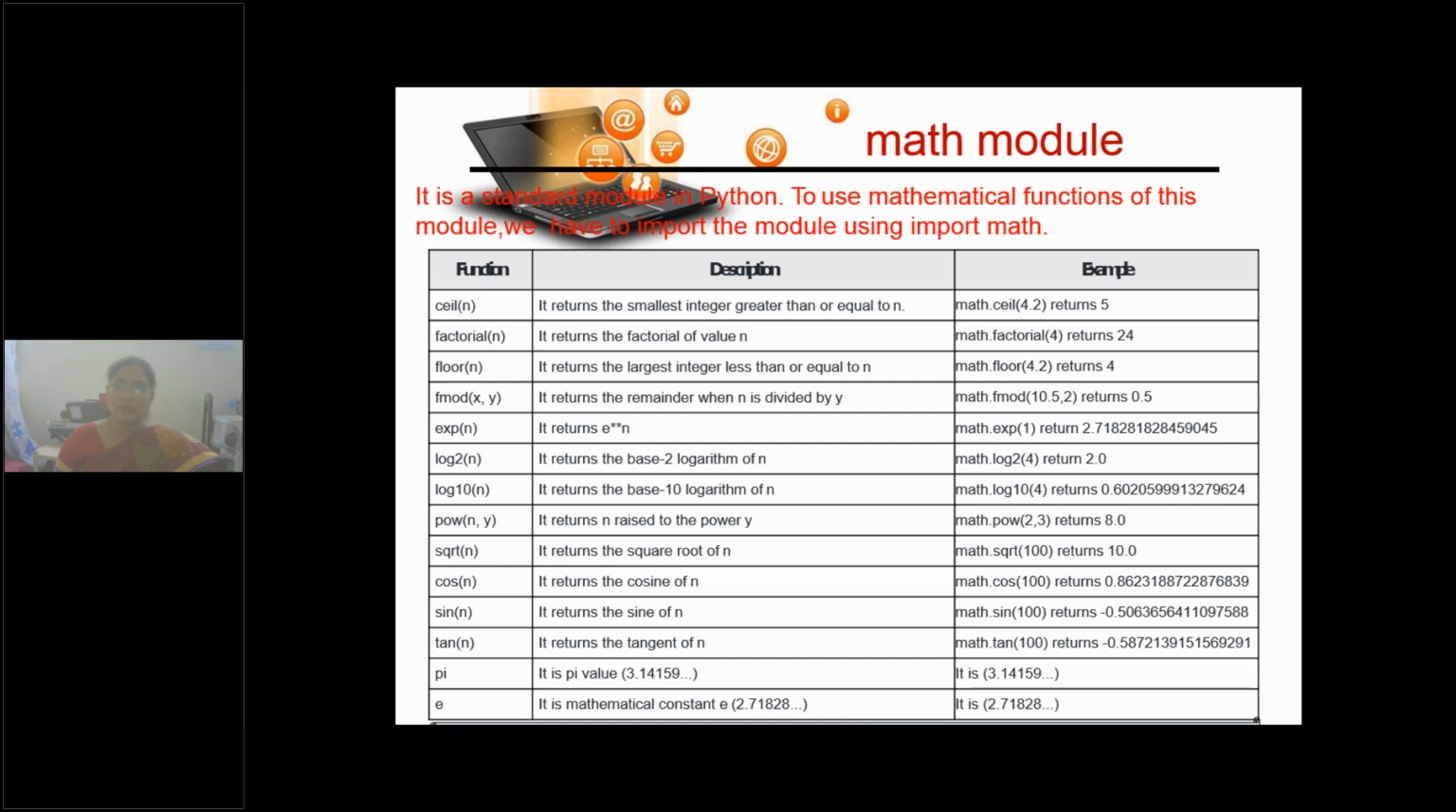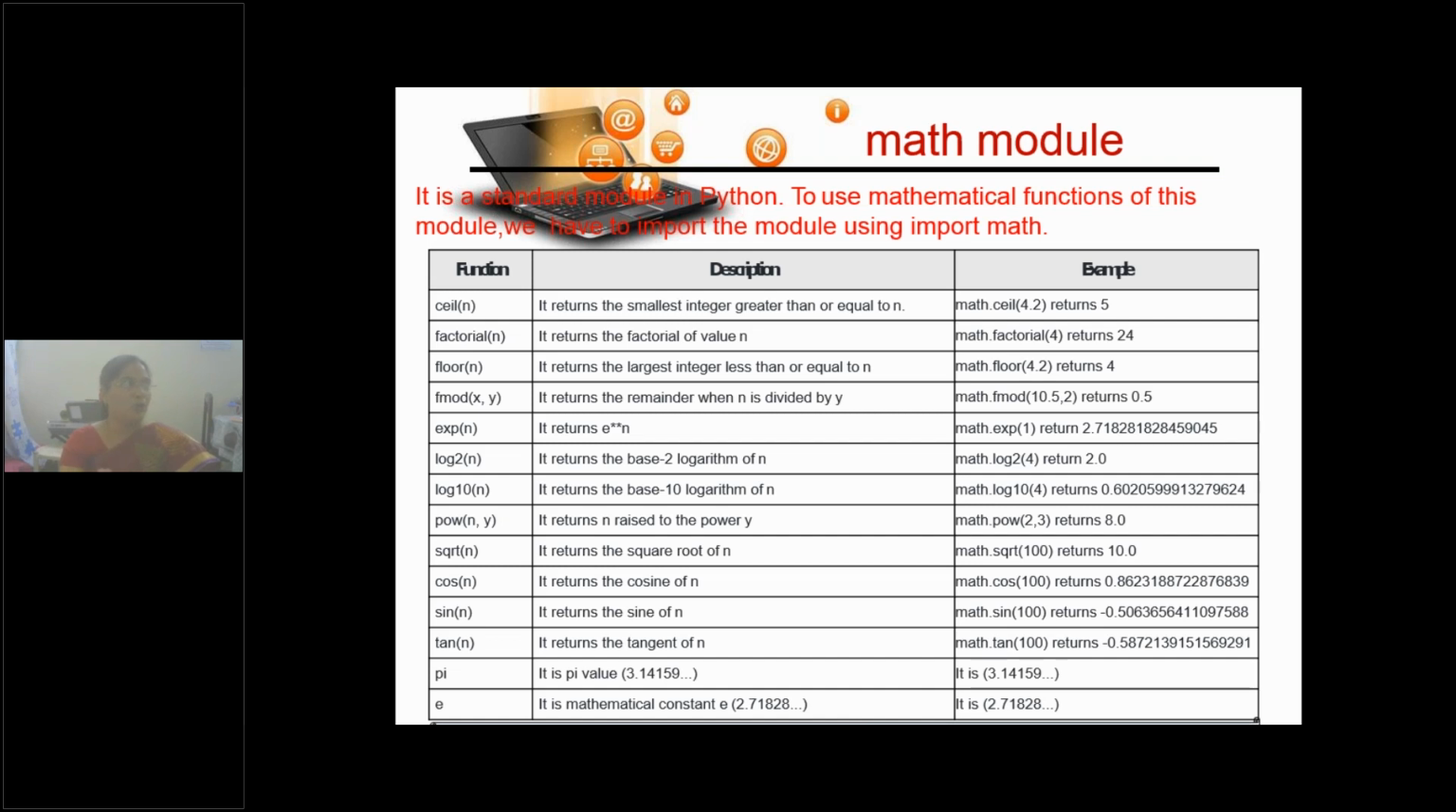The ceil function will give you the ceiling of the number. Suppose 4.2 is there. 4.2 is in between the integers 4 and 5. What is the ceil? 5. Clear? Factorial of a number: how do you calculate the factorial of a number? If you want to write your own code, you can use a for loop or a while loop, or you can use the mathematical factorial function, math.factorial. For all these mathematical functions, which module is to be imported? The math module. The floor function will give you the floor of that value.